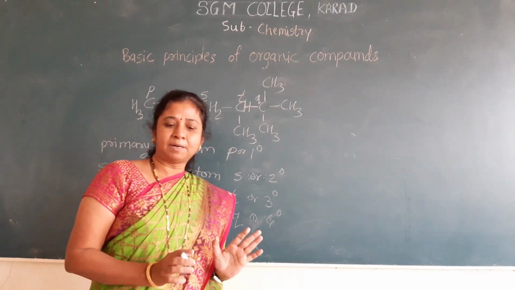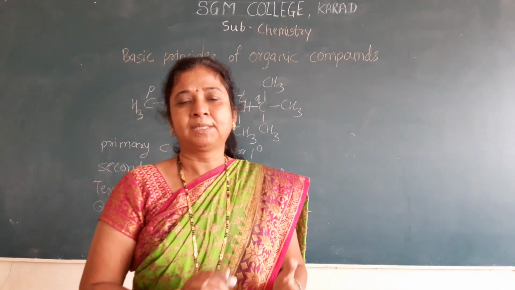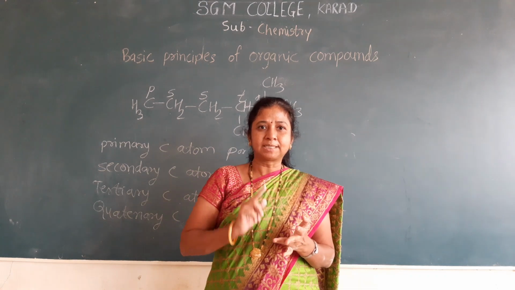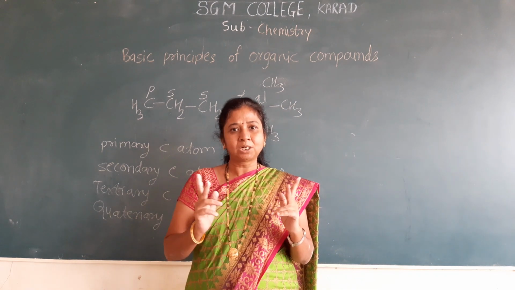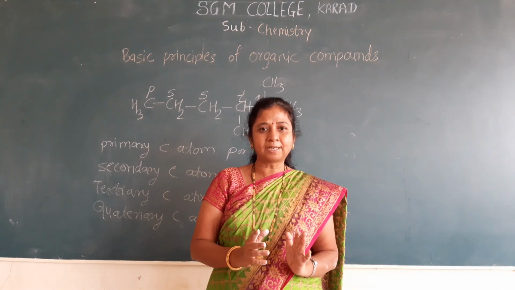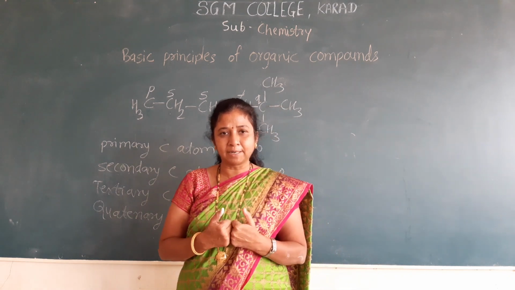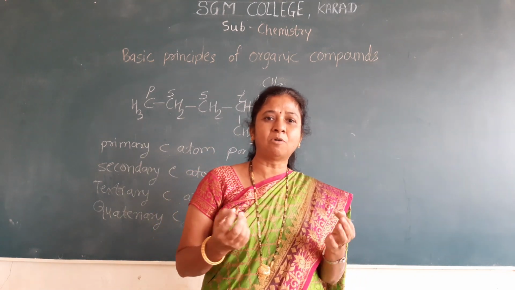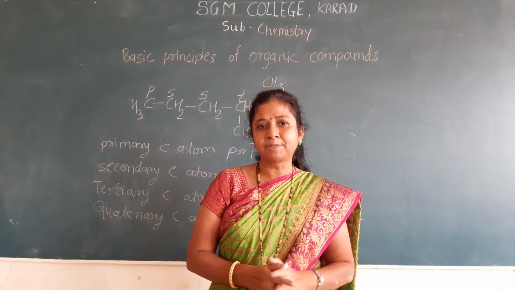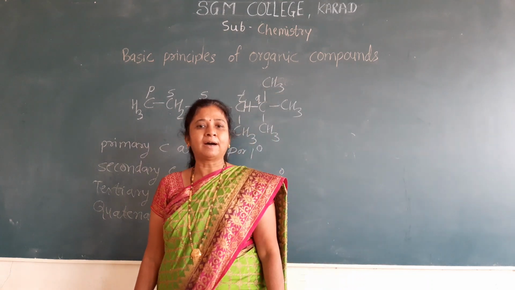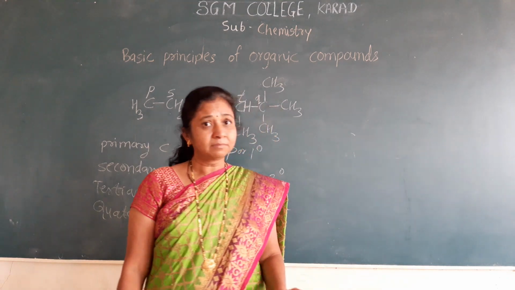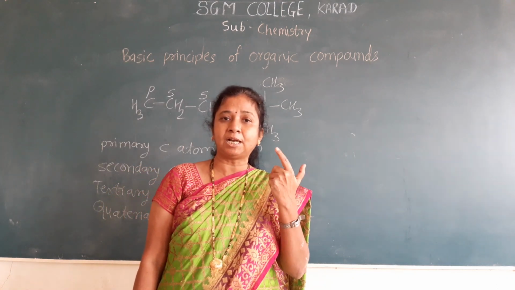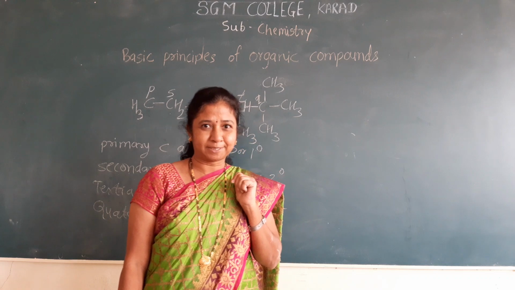या पद्धतीने आपण कार्बन ॲटमचे टाइप ओळखू शकतो. The primary carbon atom is attached to one carbon atom. The secondary carbon atom is attached to 2 carbon atoms. The tertiary carbon atom is bonded with 3 carbon atoms. And the quaternary carbon atom is bonded with 4 carbon atoms. Then how to find out the primary, secondary, tertiary and quaternary hydrogen atoms?